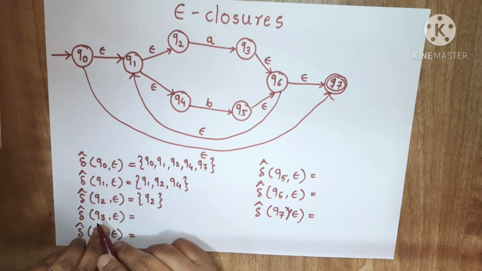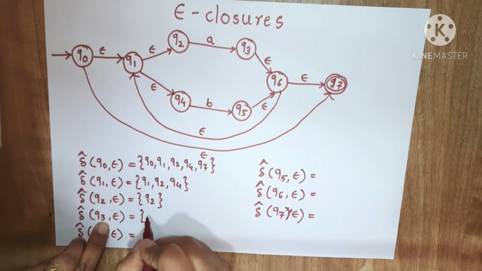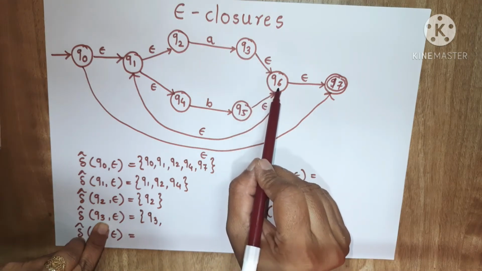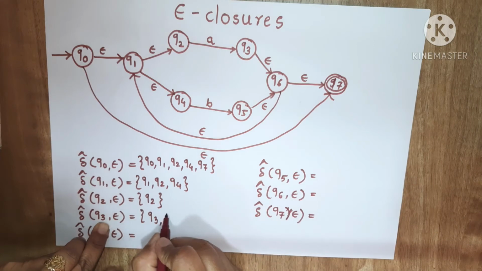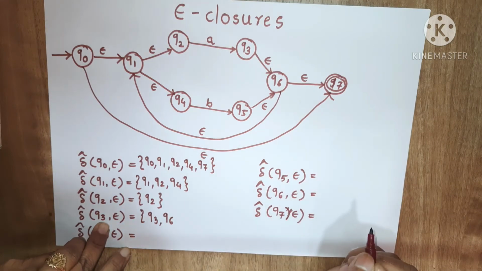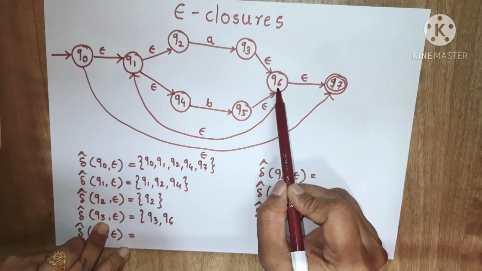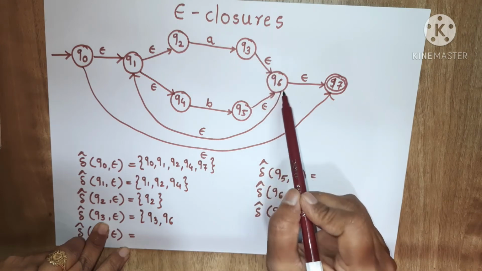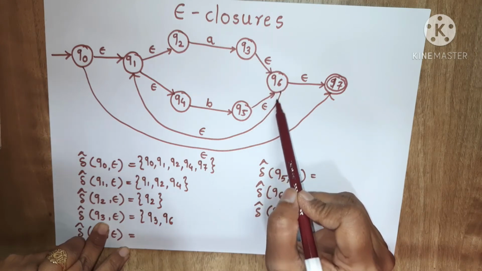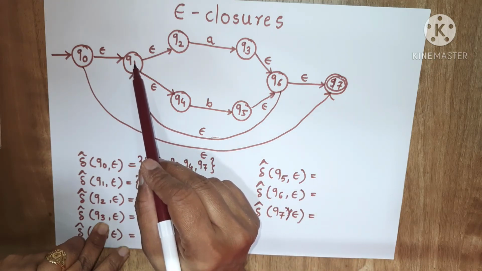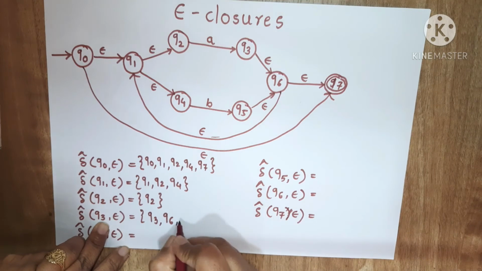Now epsilon closure of q3. So q3 will be there. Now from q3, by using epsilon, I can go to q6, so q6 will be there. Then from q3 I can go to q6 by using epsilon, and from q6 by using epsilon I can go to the q1 state, so q1 will also be there.